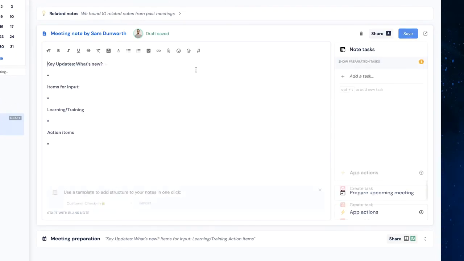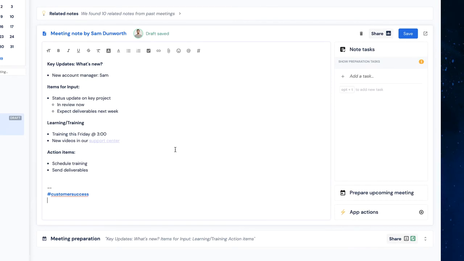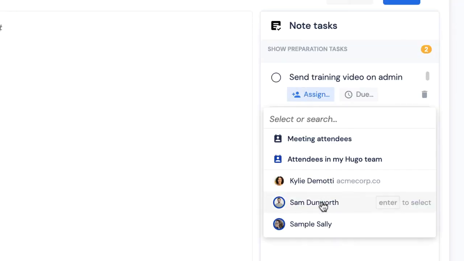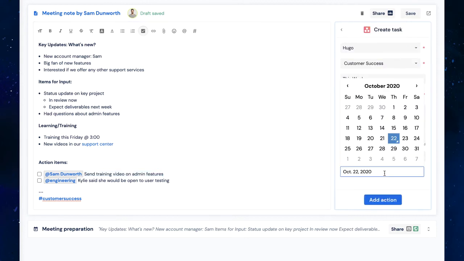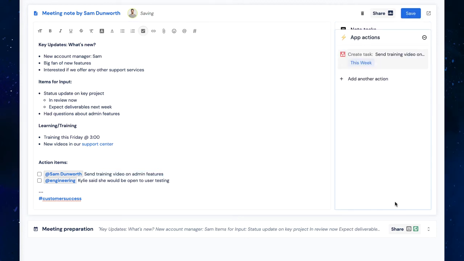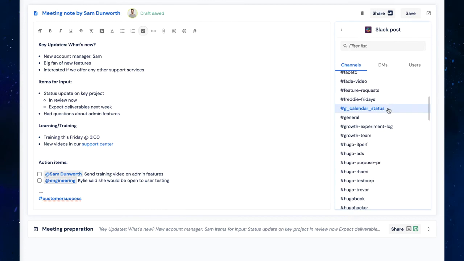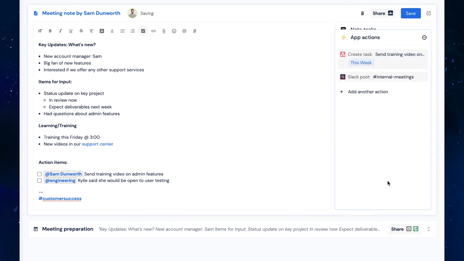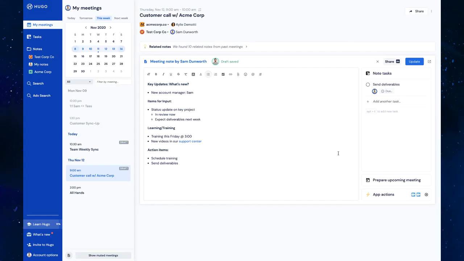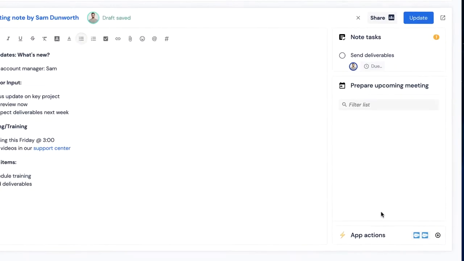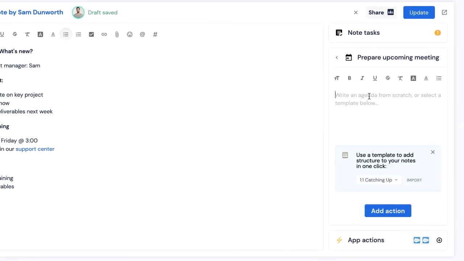As decisions and actions happen, you can capture those, whether that be as tasks in Hugo or through third-party integrations with your project tools or CRM for tickets and tasks. And then you can share those notes with others as well. And that's when integrations like Slack come into play. You may even want to prepare for the next meeting while you're still in this one, adding a reminder to follow up on something. All these actions are right there for you.